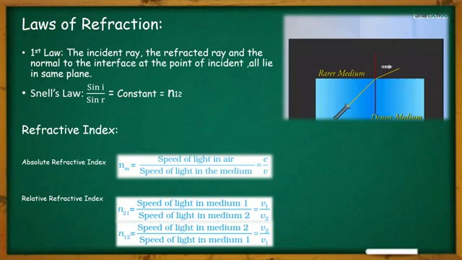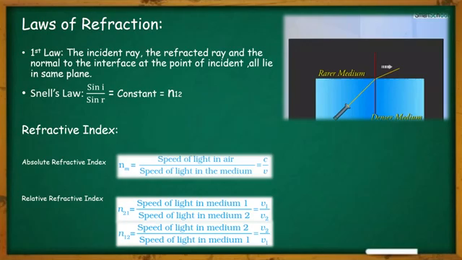When a beam of light passes from one medium to another, the refractive index of medium 2 with respect to medium 1 is called the relative refractive index, and it can be written as n21 or n12. n21 means the speed of light in medium 1 divided by the speed of light in medium 2, or the ratio of their velocities, v1 by v2. And n12 is the speed of light in medium 2 divided by the speed of light in medium 1.